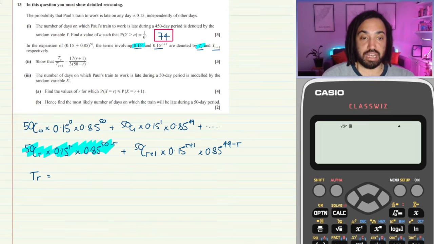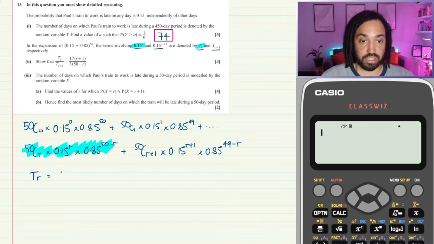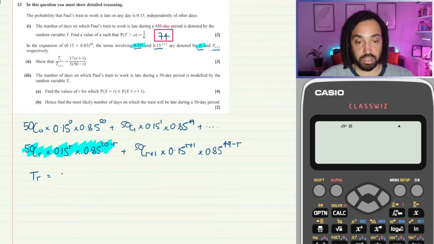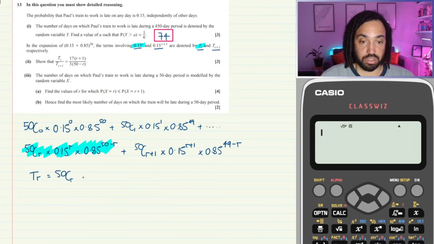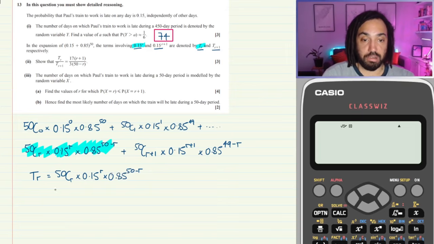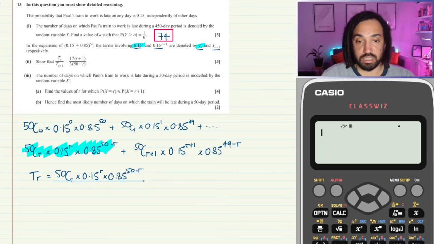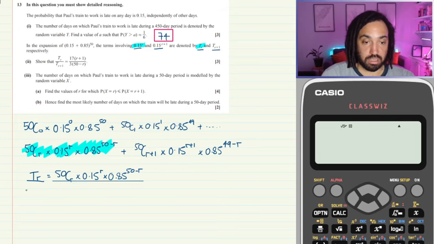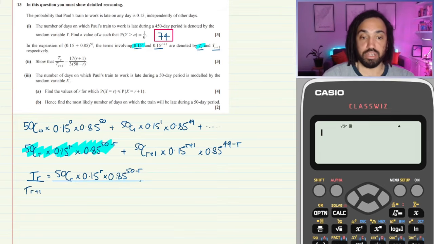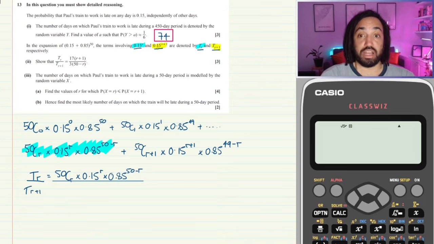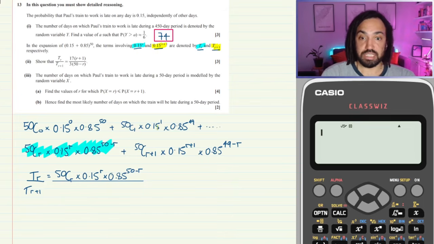Let's write that as 50 choose r, multiplied by 0.15 to the r times 0.85 to the 50 minus r, and then that is all over T to the r plus 1, which is the term that involves that.